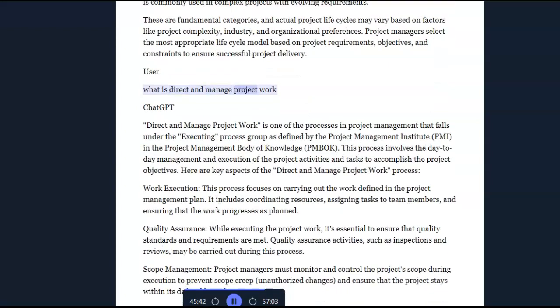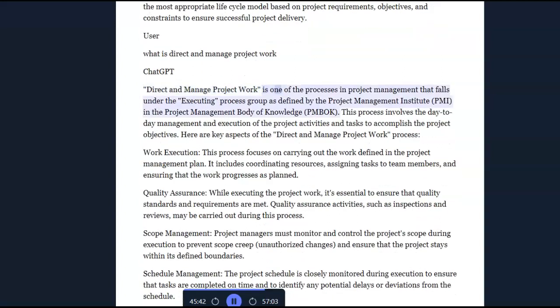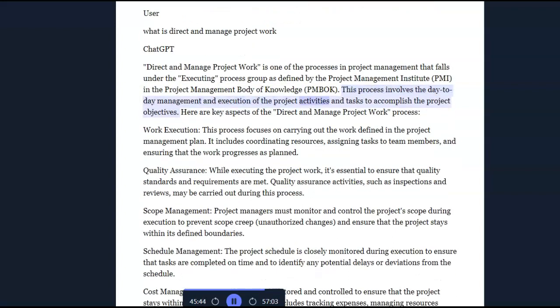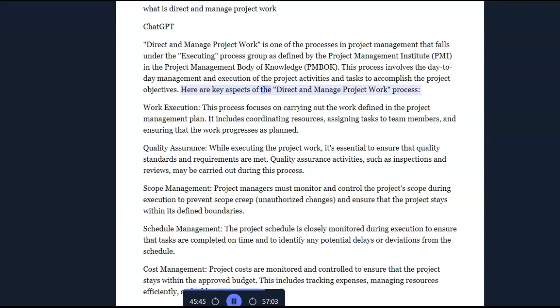User: What is direct and managed project work? ChatGPT: Direct and managed project work is one of the processes in project management that falls under the executing process group as defined by the Project Management Institute (PMI) in the Project Management Body of Knowledge (PMBOK). This process involves the day-to-day management and execution of the project activities and tasks to accomplish the project objectives. Here are key aspects of the direct and managed project work process.